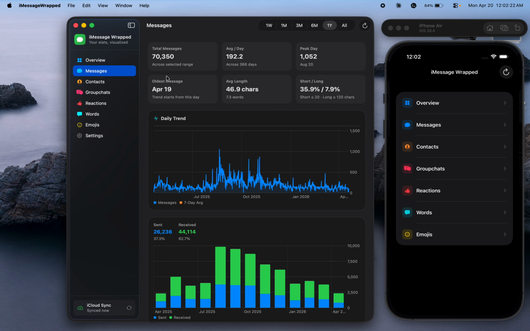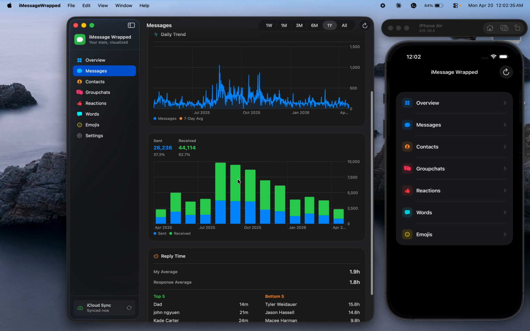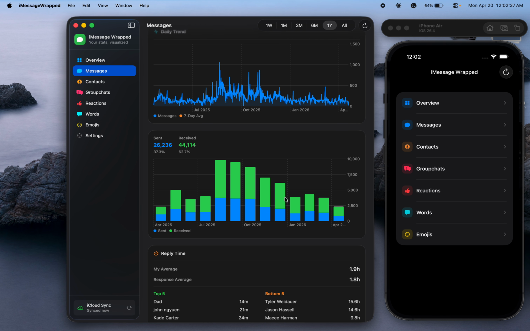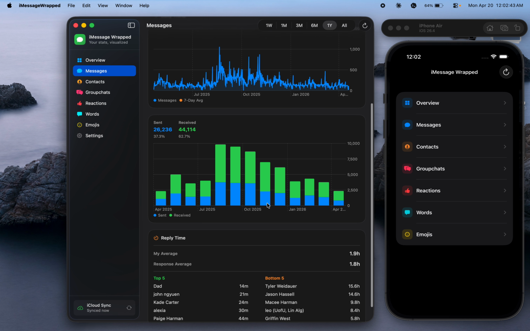So you can see we have tons of data to work with here. You can see the average length of messages, peak day. Back in August, I was on a cruise, so lots of texting back home. You can see that the group chat messaging was really active during the summer and fall.